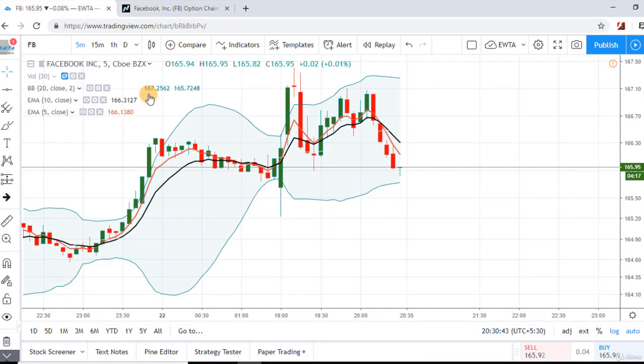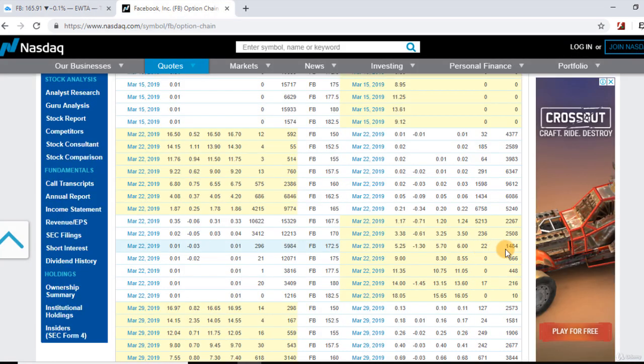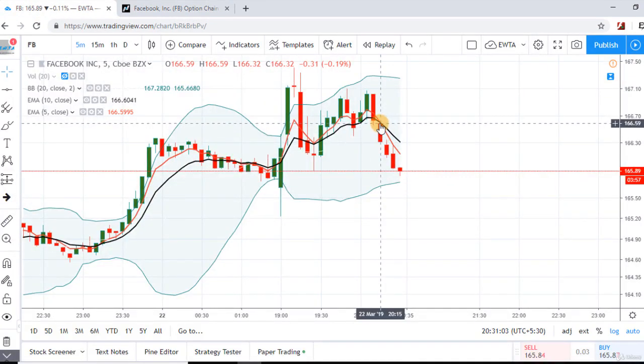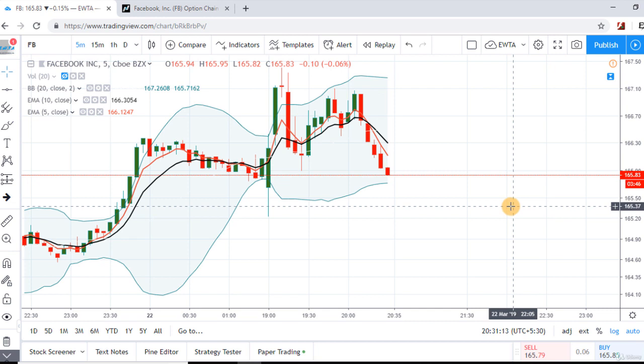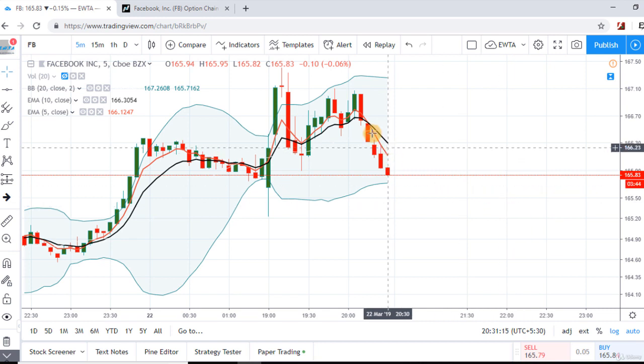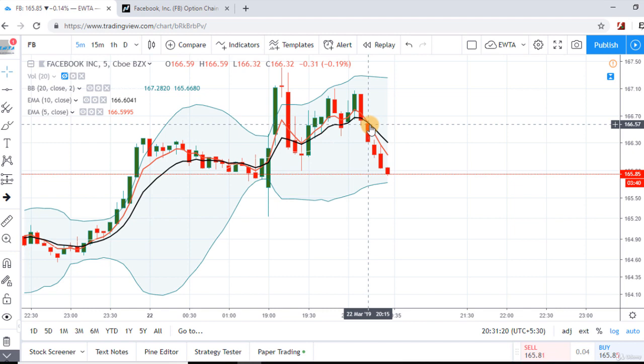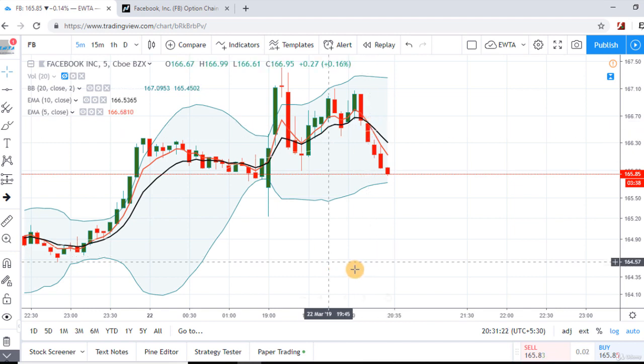So Facebook opened exactly at this strike, and the highest open interest in put side is at this strike, and this is 160 strike. So here we got a sell signal in the stock and stock is down up to $165.83, but still the sentiments are bearish for the stock. So it was a sell signal in the stock at the open of this candle.